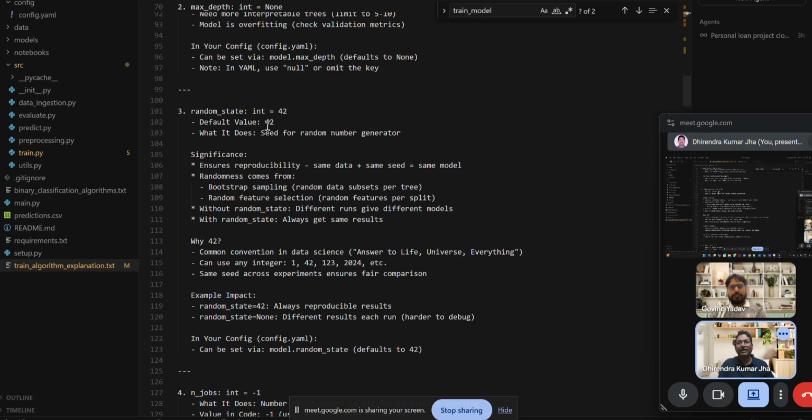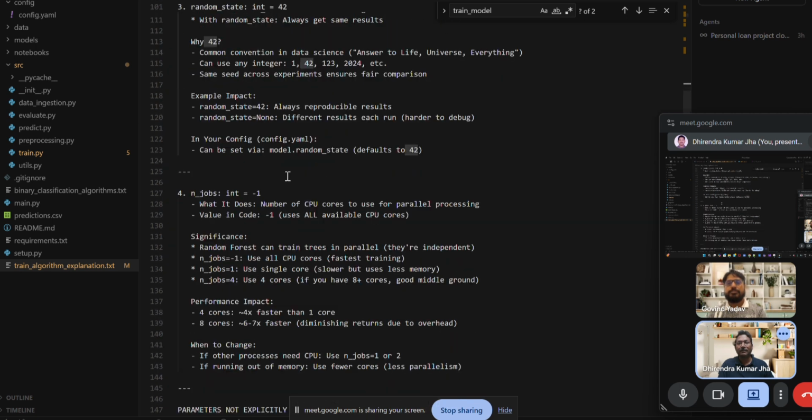In every iteration, it is not picking another set of records, like 200 to 300 in the range. It always picks those 200 records between 900 and 1,000. That is the use of the random state, right? So it picks random records, but for the particular classifier.